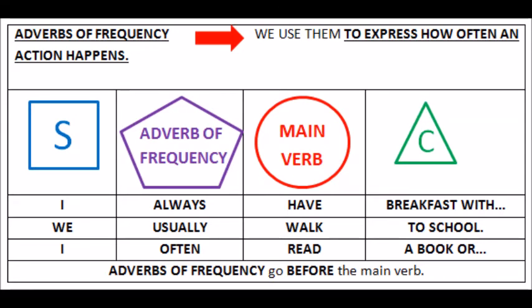Now we have a new sentence structure. First, we have the subject, then we have the adverb of frequency, then we have the verb, and then we have the complement. This means that adverbs of frequency go before the main verb. For example, I always have breakfast with my mom and dad.